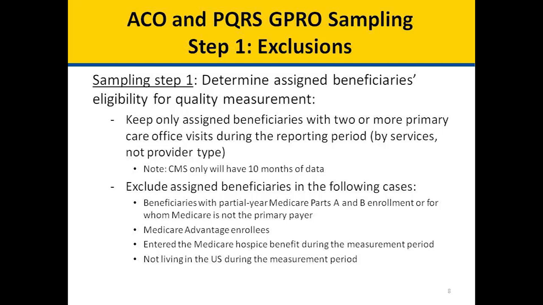CMS excludes assigned beneficiaries in the following cases: beneficiaries with partial year Medicare Parts A and B enrollment or for whom Medicare is not the primary payer, Medicare Advantage enrollees, those who entered the Medicare hospice benefit during the measurement period, and those not living in the U.S. during the measurement period.